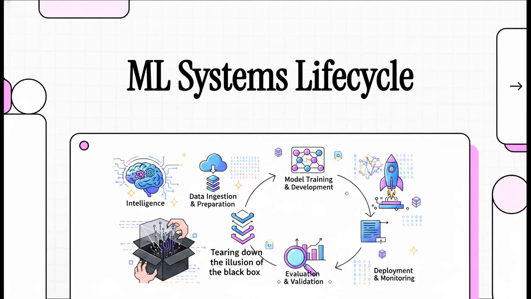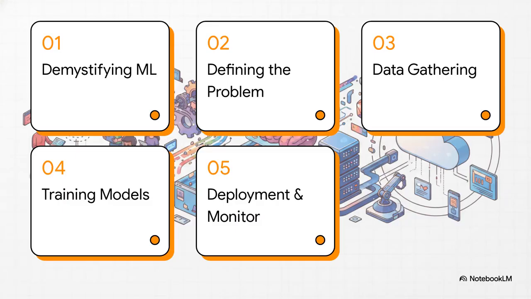Today, we're literally tearing down that illusion of the black box. We're going to look at the true life cycle of machine learning systems. By understanding this as a systematic life cycle, rather than just some opaque algorithm, you'll see exactly how real-world AI systems are built from the ground up to continuously improve their predictions and decisions. Here's our roadmap for the explainer. We'll be moving through 5 key phases: demystifying machine learning, defining the exact problem, gathering and cleaning data, training and evaluating models, and finally, real-world deployment and monitoring.